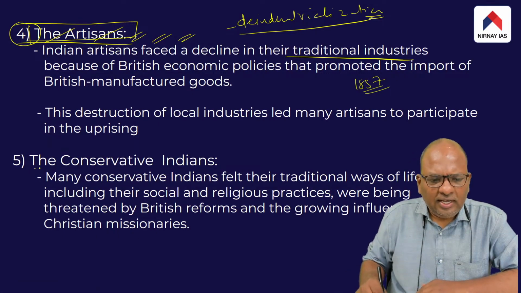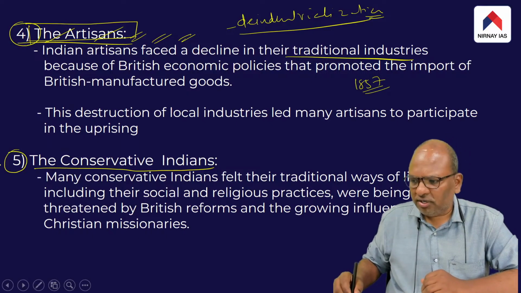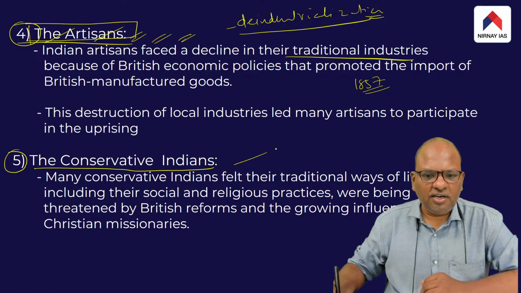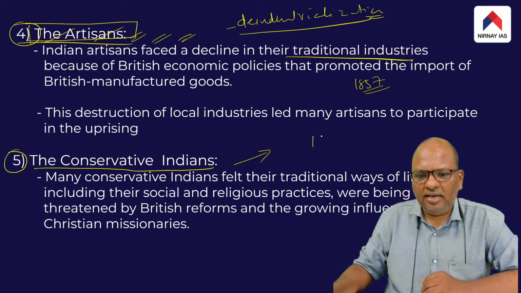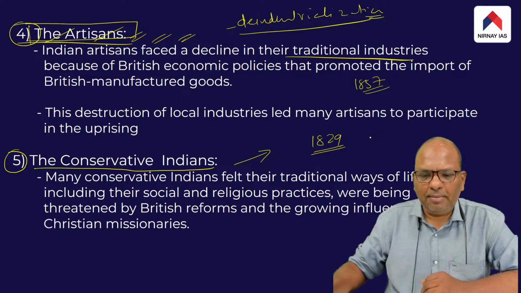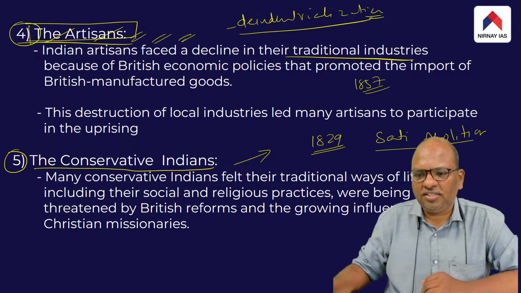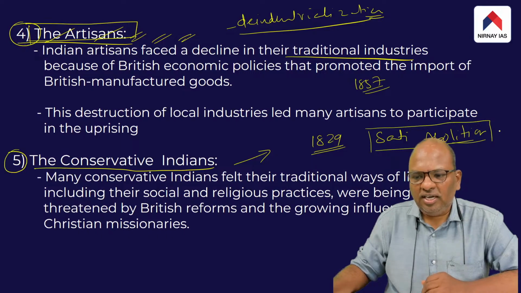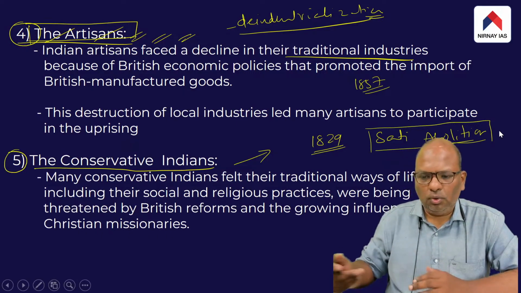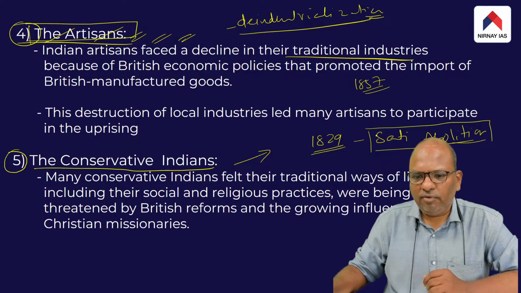And finally, the conservative Indians, they too very actively participated in the revolt. The reason being, the British came with numerous social reforms, like say in 1829, the British came up with the Sati Abolition Act, under which the practice of sati was declared illegal. You know what is sati.